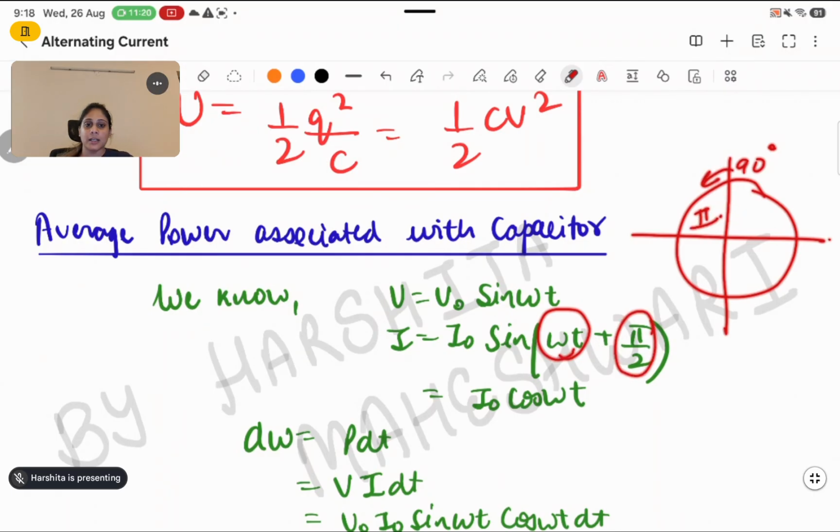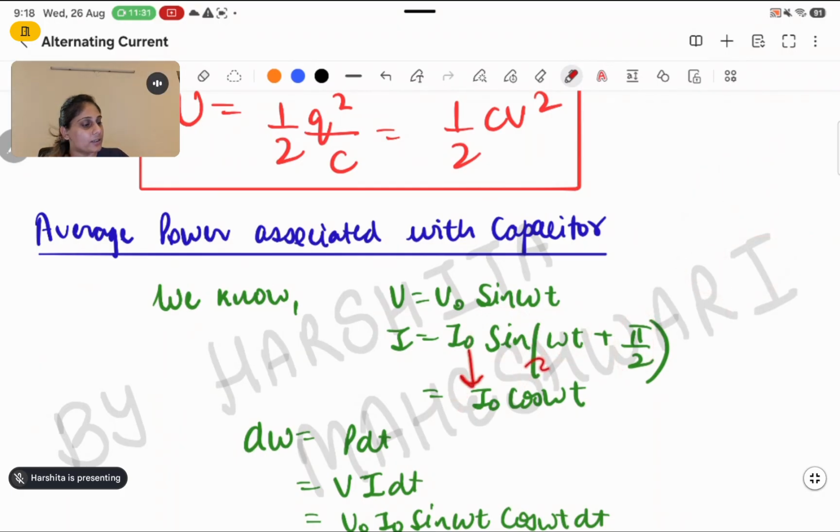In the second quadrant, sine is always positive. That's why the sign came plus here, and sine will be interchanged to cos. So I got the expression I naught cos omega t. This is basic trigonometry. For bio students, you can just remember that sine of 90 plus theta will be cos theta.